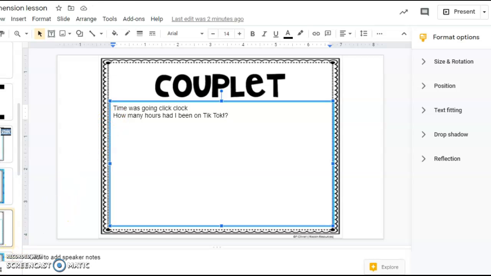So here my couplet is, time was going click clock. How many hours had I been on TikTok? You're going to create your couplet by writing 2 lines that rhyme.